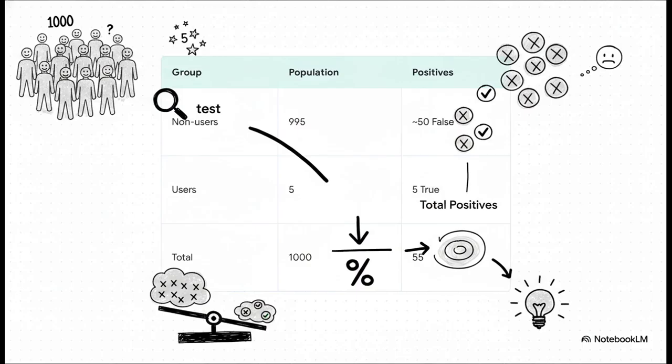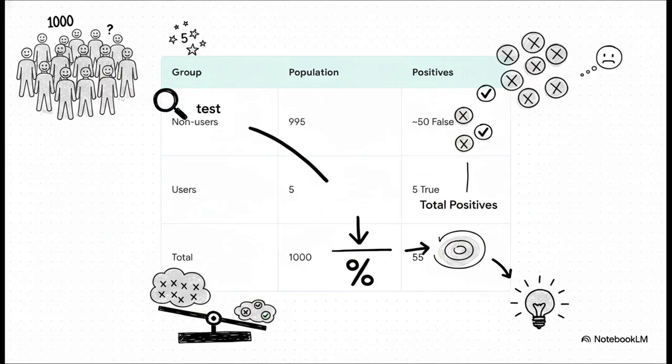Out of 1,000 random people, based on that prior we just talked about, we expect 995 non-users and only 5 actual users. Now remember, our test is 95% specific, meaning it falsely flags 5% of those 995 innocent non-users. That yields roughly 50 false positives. Meanwhile, it correctly flags the 5 real users, giving us 5 true positives.